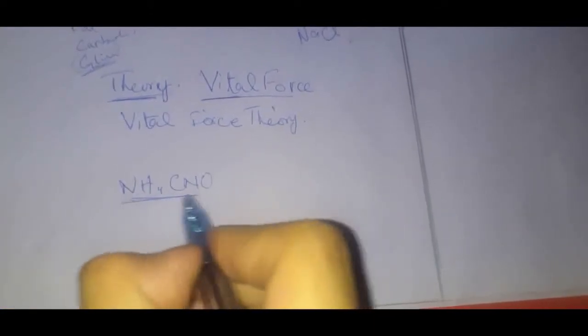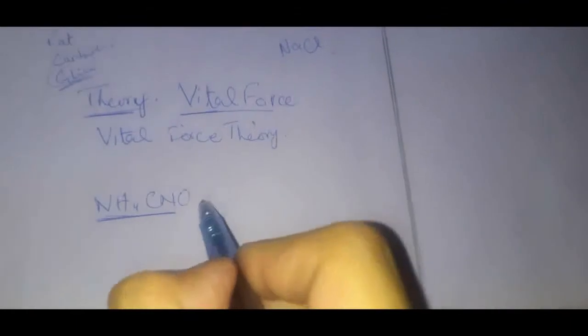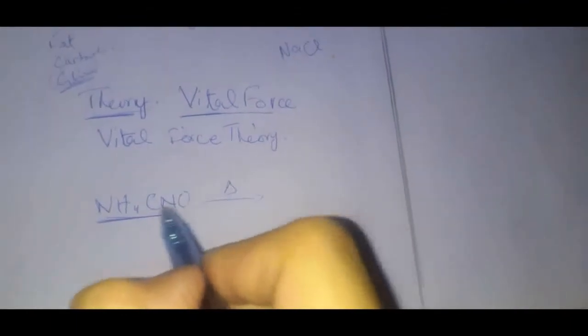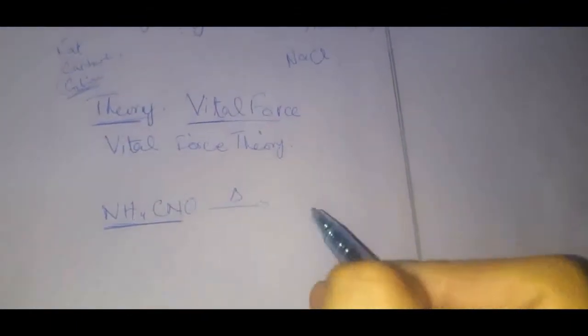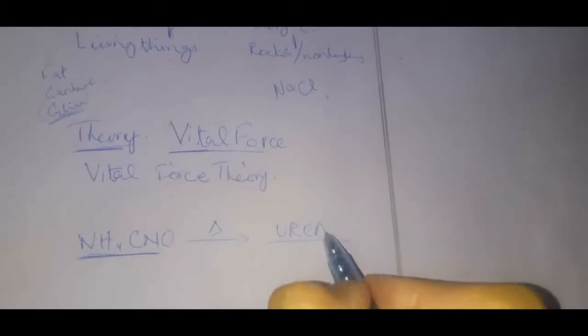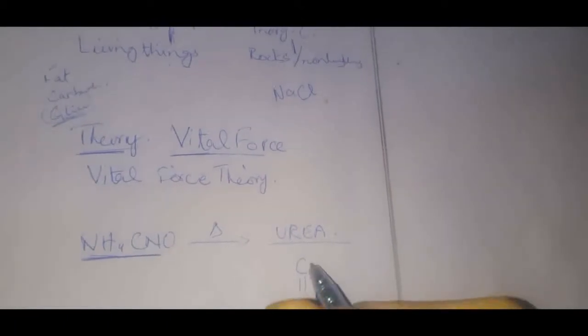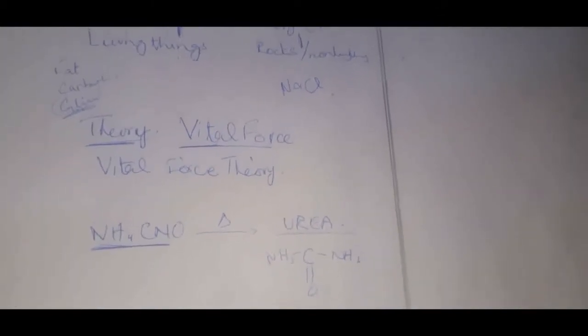Ammonium cyanide is an inorganic compound. When they heated it, they expected something else to be formed according to their theory, but what actually happened, they generated urea. The formula of urea is C double bond O, NH2 and NH2. Urea is an organic compound.